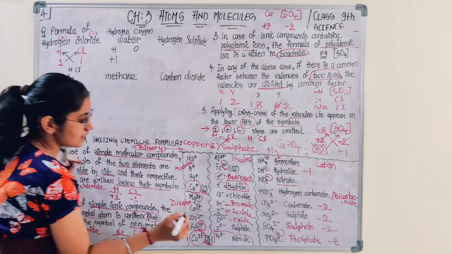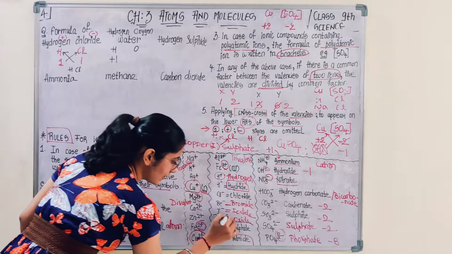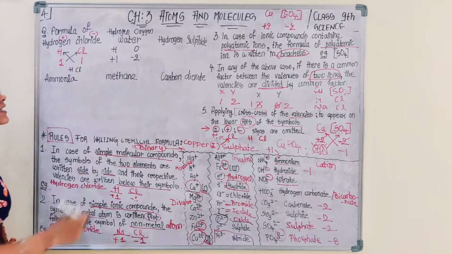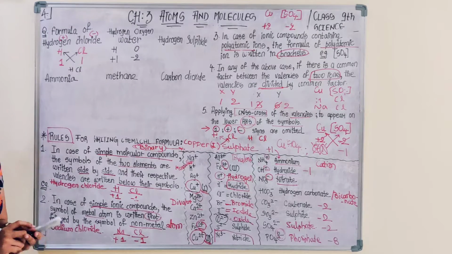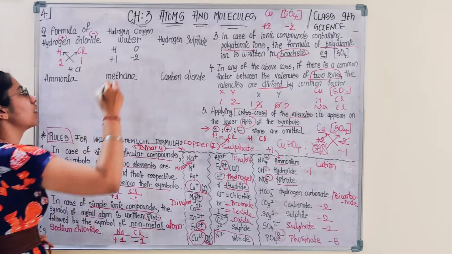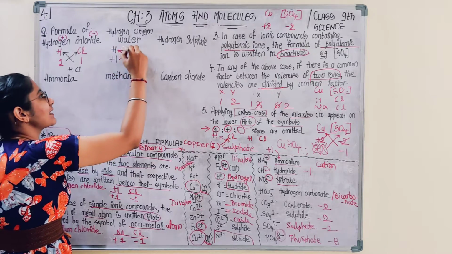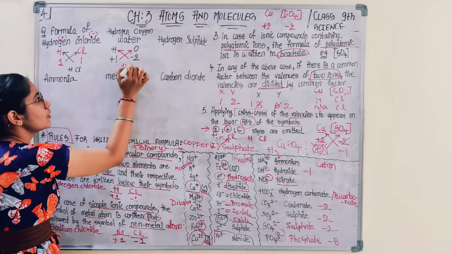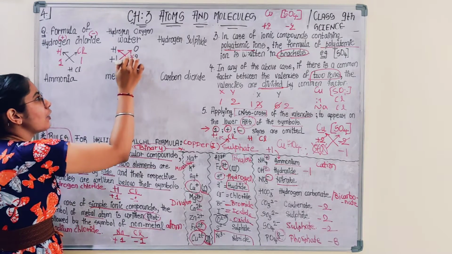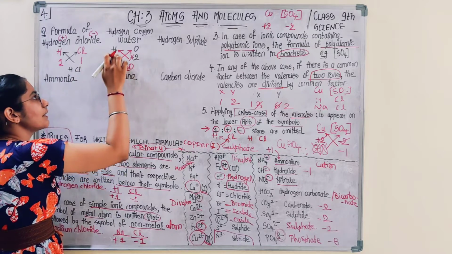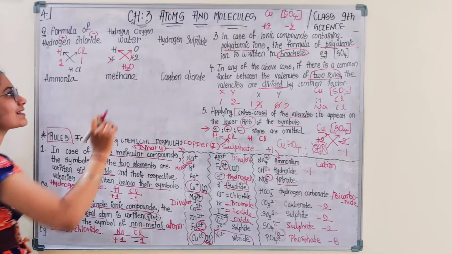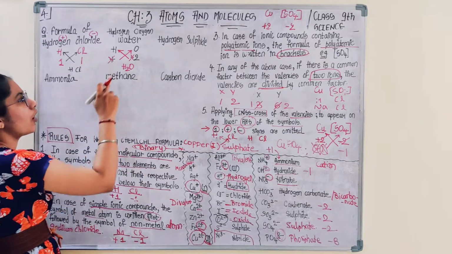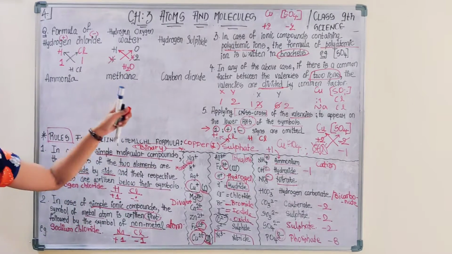Valency of oxygen, oxide, is -2. Is there any common factor to divide these valencies? No. What we would be doing next is the crisscross. Applying the crisscross, we get H2O. You would be omitting the signs, you would be omitting 1. What remains is only 2. This 2 would be written on the lower right hand side of the symbol. This is how you have to write the chemical formula.